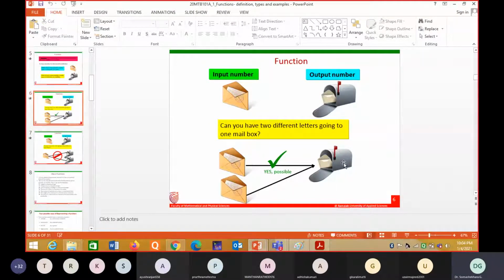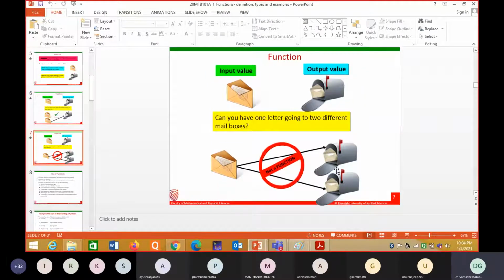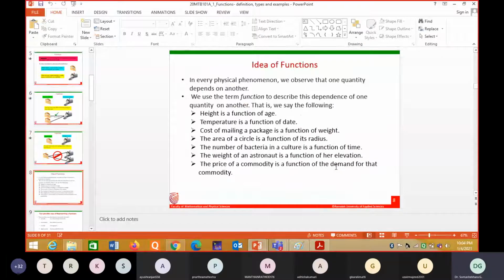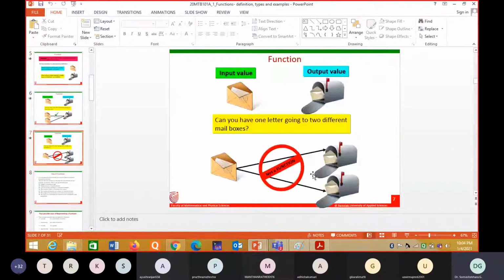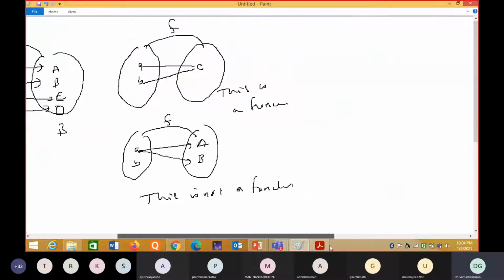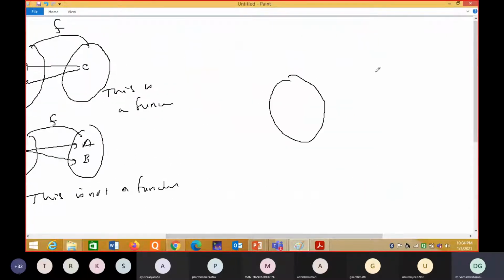For example, you are writing a mathematics exam. Your marks are like this. Suppose A is a student, B is also a student, C is also a student. Their marks in mathematics are out of 100.